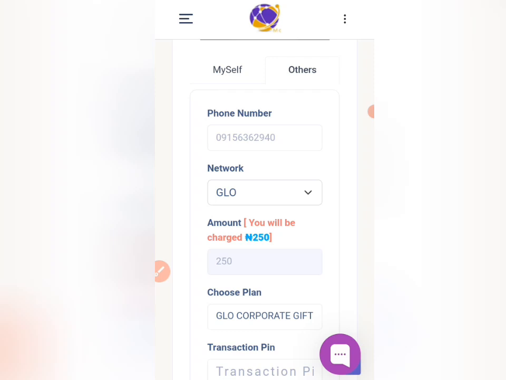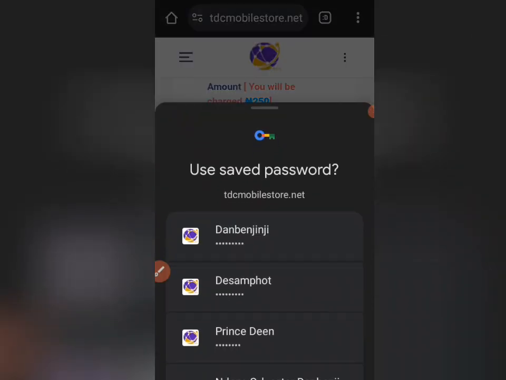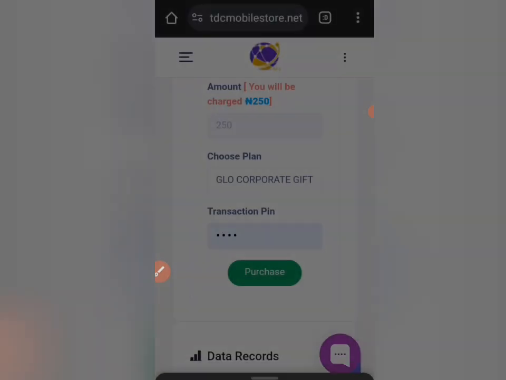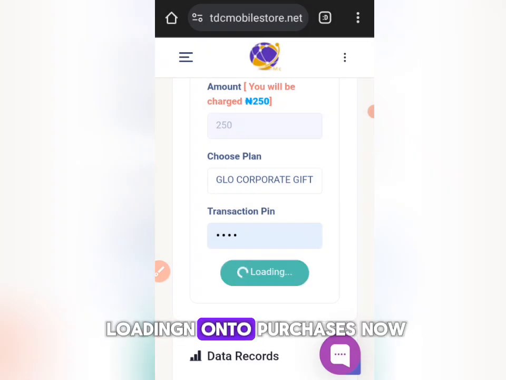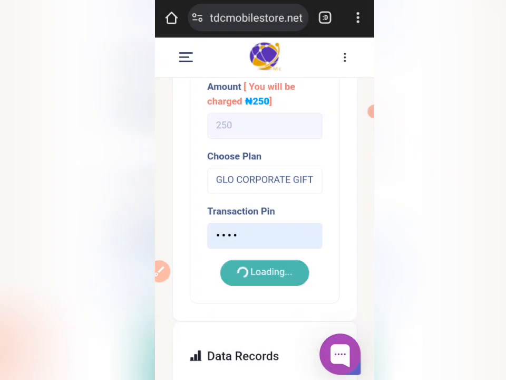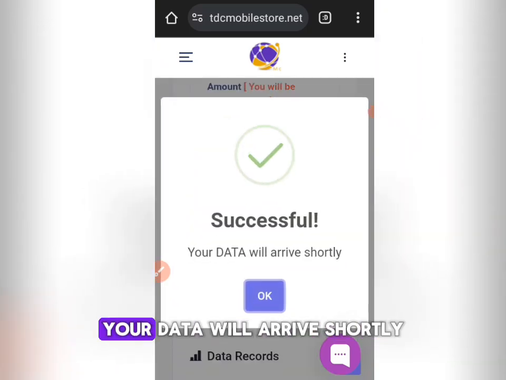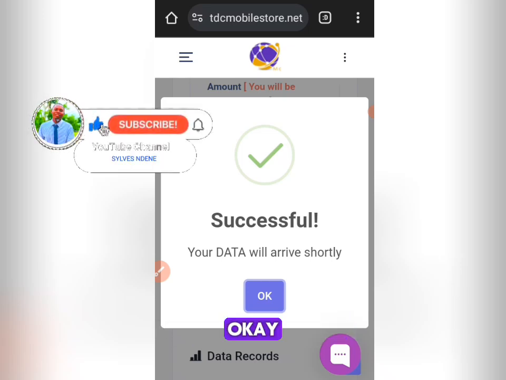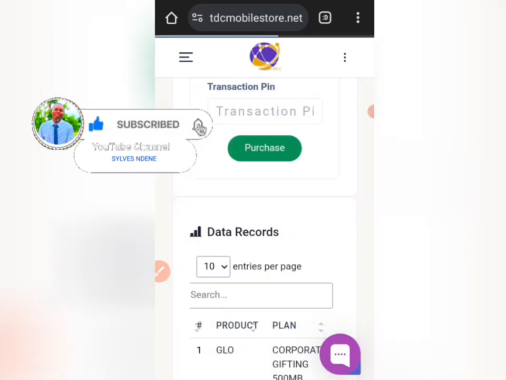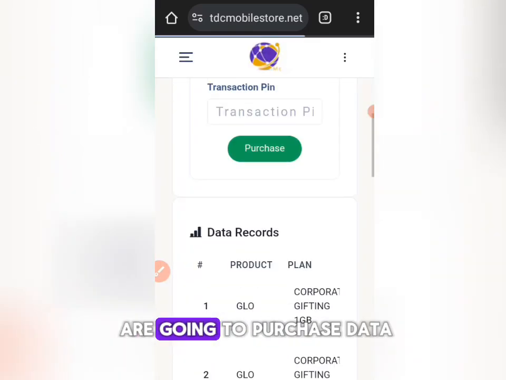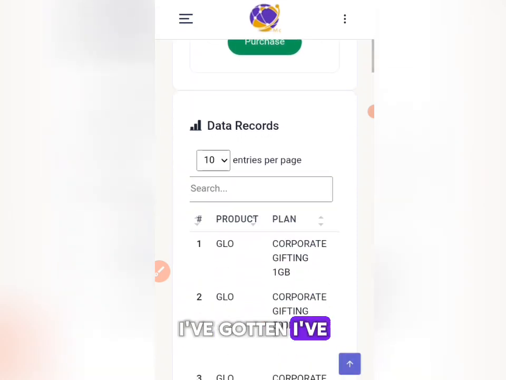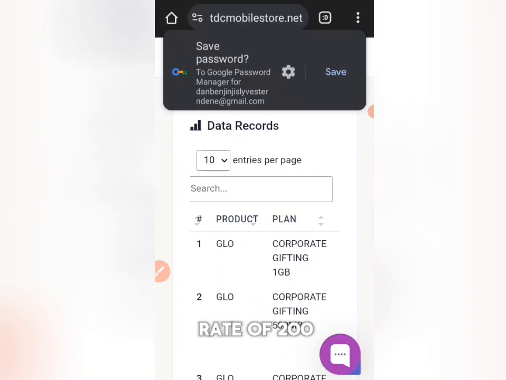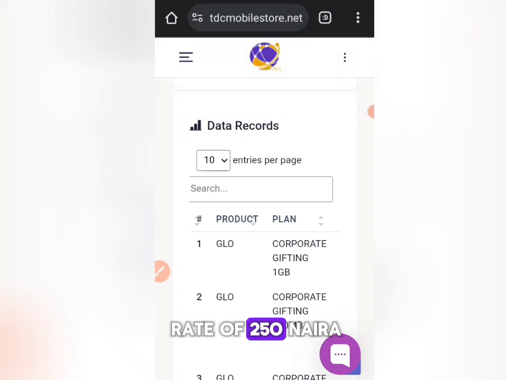and I'll be charged. Yes. I'll put in my purchase pin. I want to purchase it now. You see, it's still loading. Successful. Can you see it? Your data will arrive shortly. And let's see how many seconds it's going to take for it to arrive. Okay. So this is how you are going to purchase data. You see, I've purchased data of 1 gig at the rate of 250 naira.